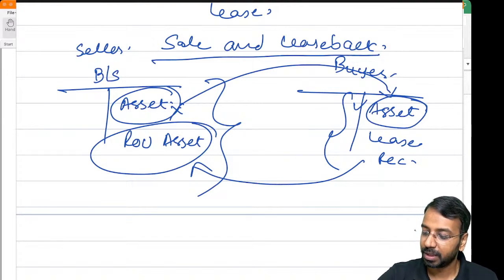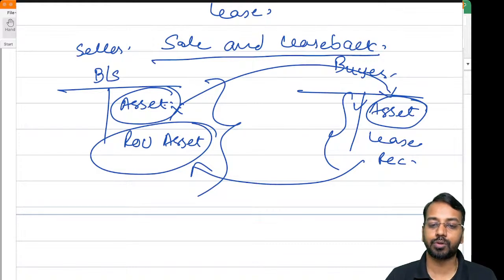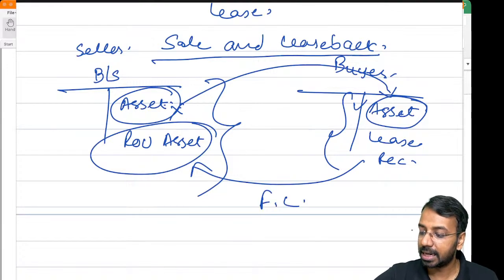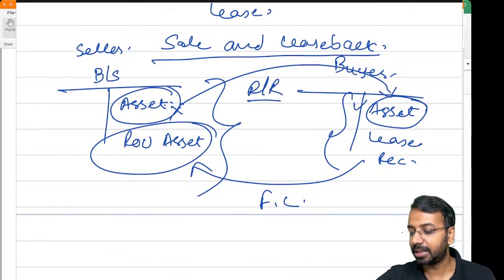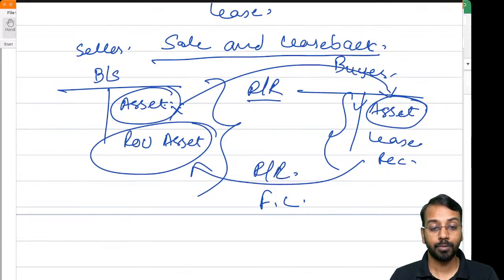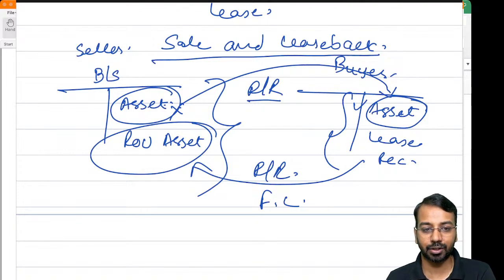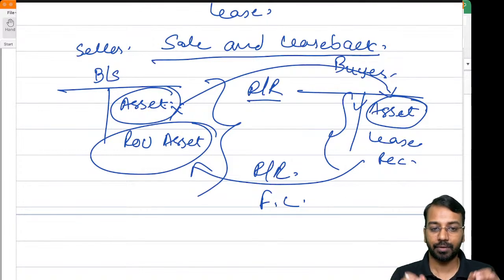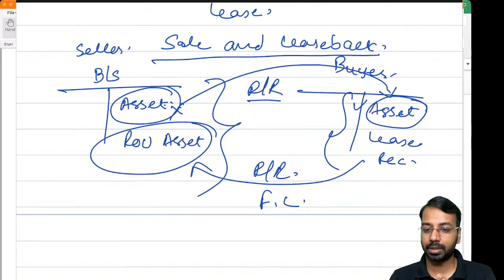For example, if this asset is sold to the buyer and the leaseback is a finance lease. Finance lease means what? By selling, I am transferring risk and rewards. By taking back on finance lease, I am again taking back risk and rewards. So what we need to understand is, what is the underlying transaction? We have to open up the transaction and see how we account for these kind of